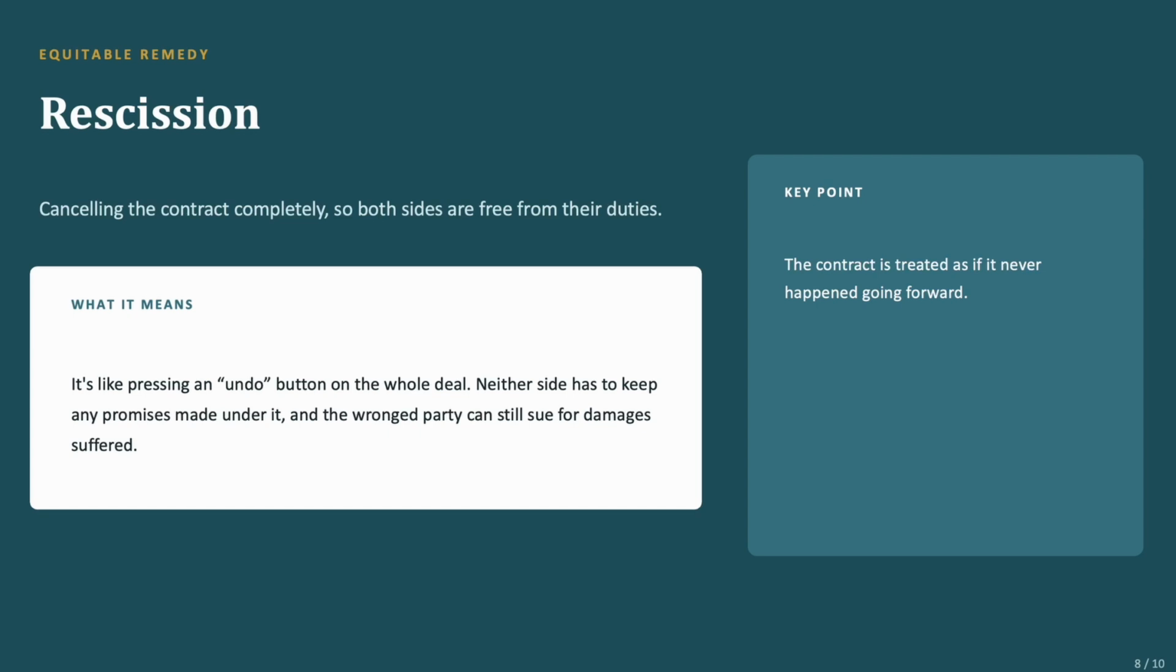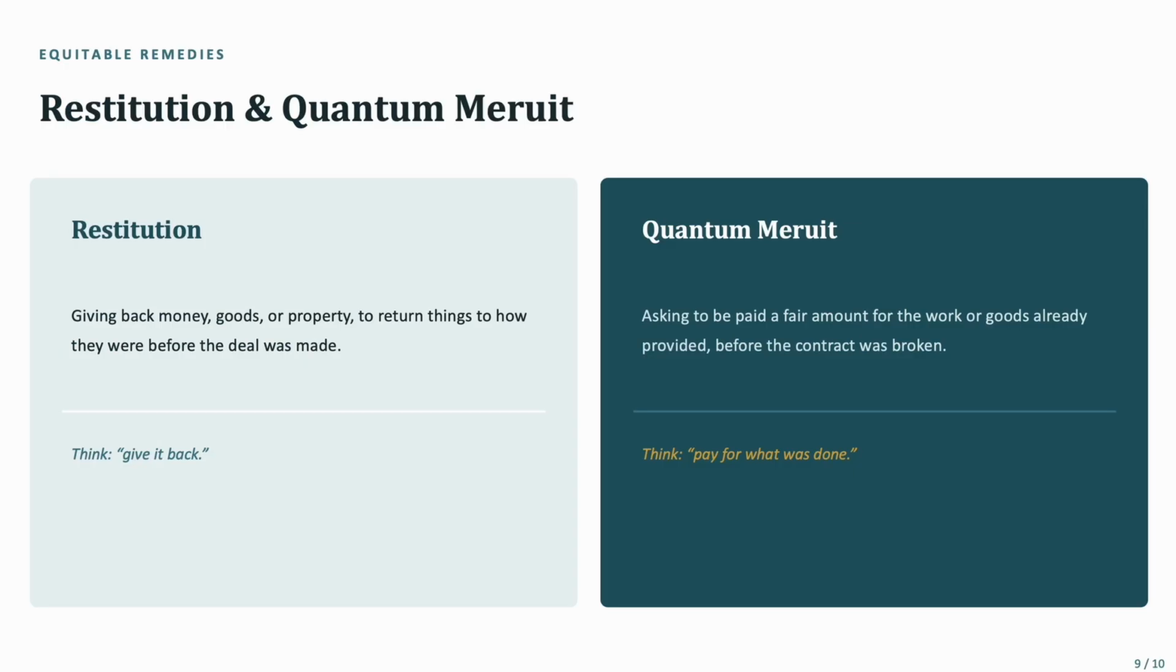This is mostly used in cases of fraud, misrepresentation, and undue influence, when the parties were wrongly forced into a contract, and they can ask the court to order rescission, and they go back to their previous state. The money is paid back, and the contract is completely cancelled. Next is restitution and quantum meruit. Restitution means giving back money, goods, or property to return things to how they were before the deal was made. This means I give it back.